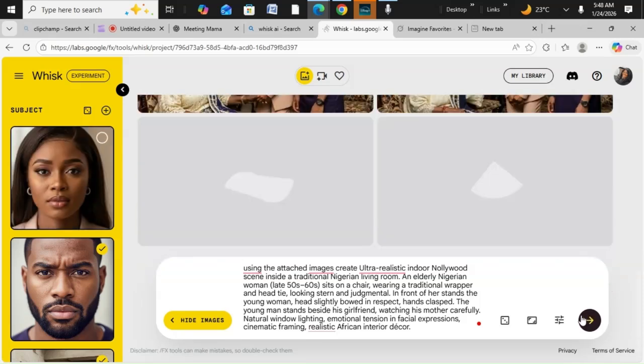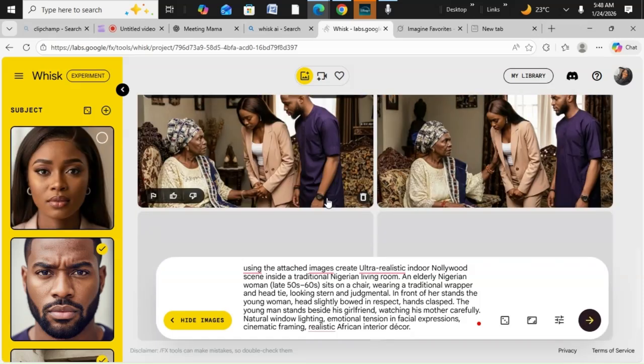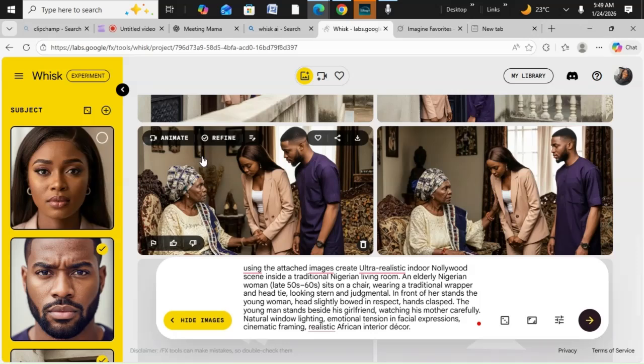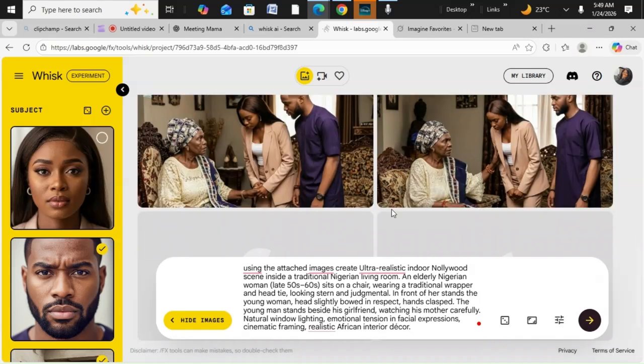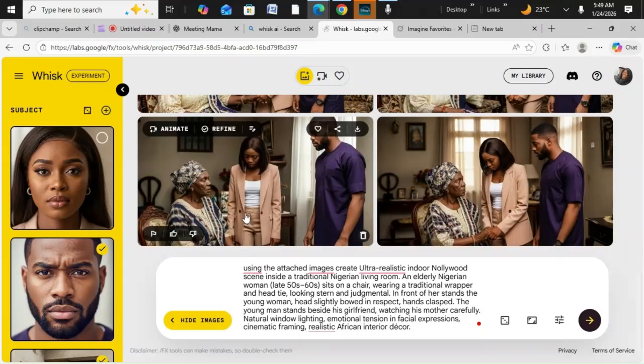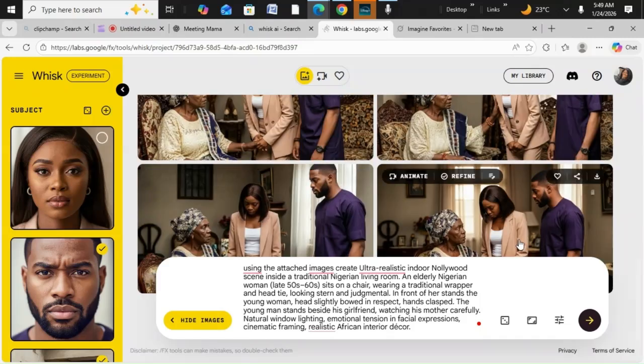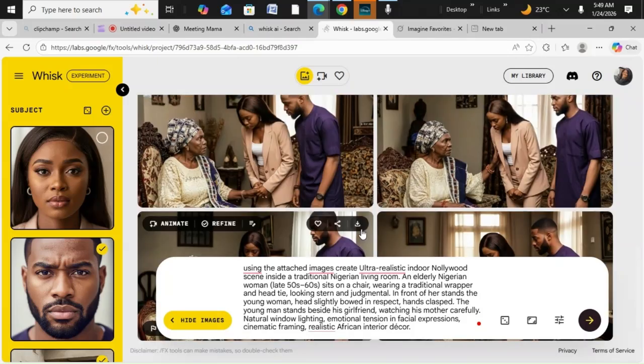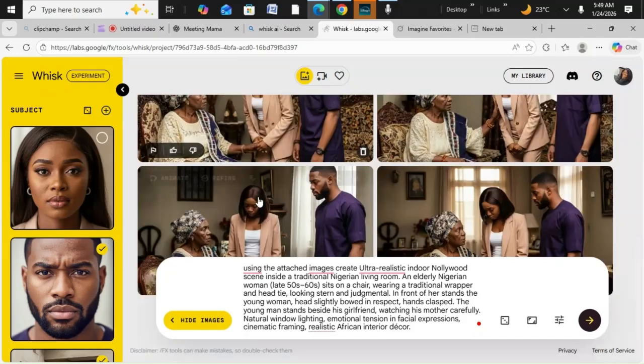So let's edit it. If you also don't like the sitting room settings, maybe you think the sitting room is looking poor for your liking, you can ask ChatGPT to give you better rooms. So you can see these are looking much better. So I think let's still go for this one.